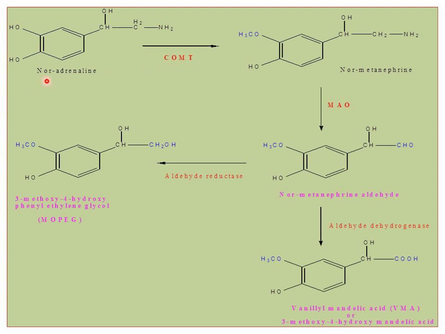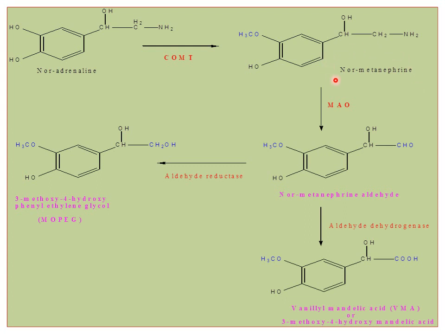And the first step is the noradrenaline. In the presence of COMT enzyme, there is a transfer of a methyl group to the catechol nucleus, and finally it gives a methoxy derivative. The name of this metabolite is normetanephrine. The noradrenaline, in the presence of COMT, gives normetanephrine. So this is the only step served by COMT.